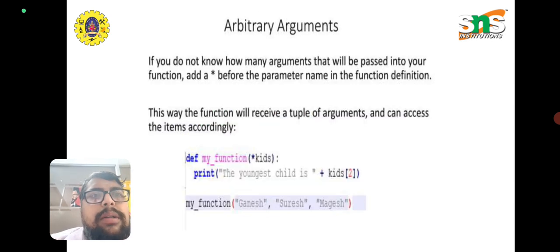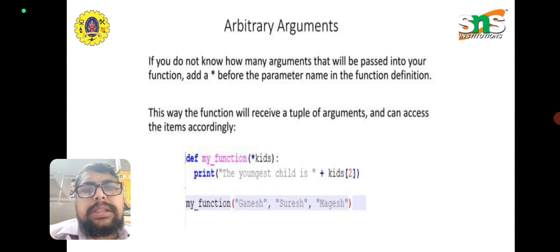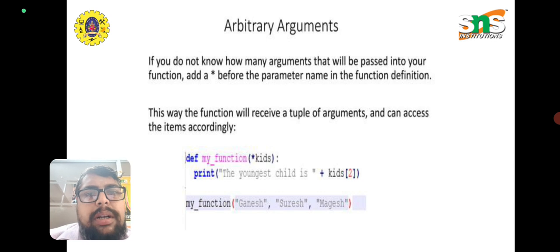Next we are going to have arbitrary arguments. We have one variable, similar to a pointer type, but we are going to pass a numerous number of arguments to that variable, that is, to the parameter. Arbitrary arguments are used when we don't know how many arguments may be passed to the parameter. In this way, the function will receive a tuple of arguments that can be accessed accordingly.